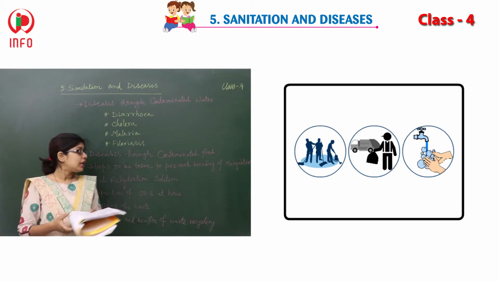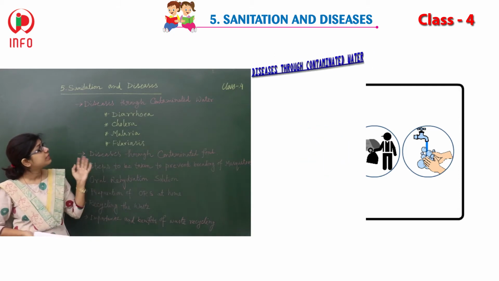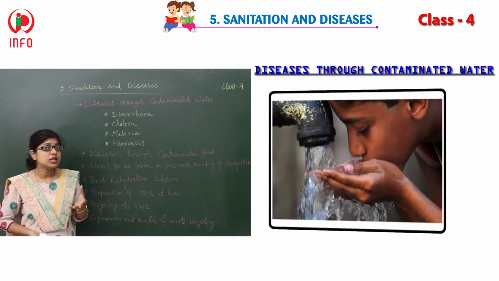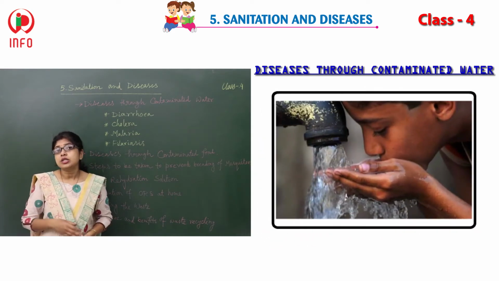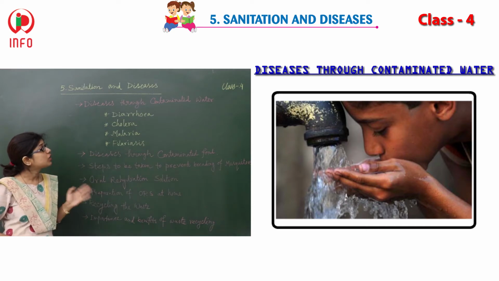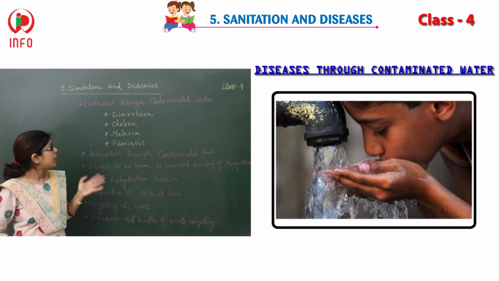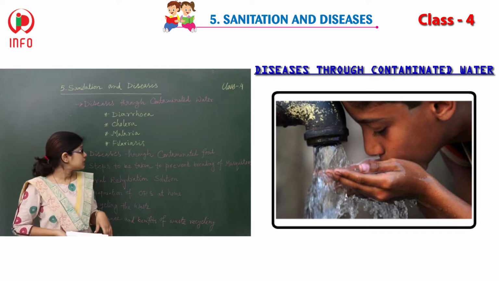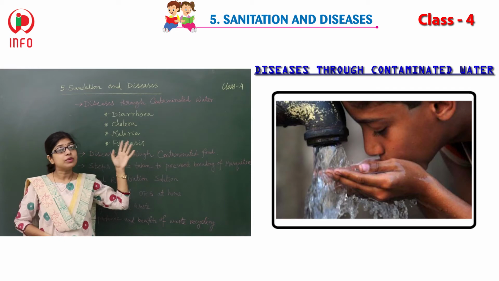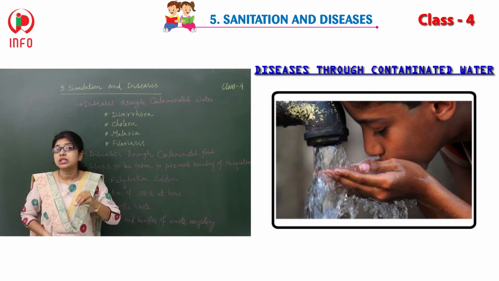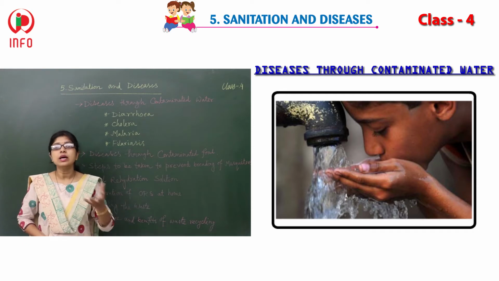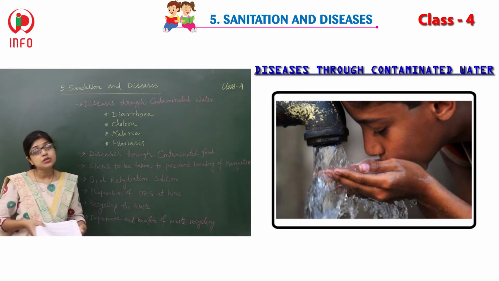Next, I would like to tell you about diseases spread through contaminated water. Contaminated water spreads diseases like diarrhea, cholera, malaria and filariasis. These four kinds of diseases are the main common ones, but there are other diseases also which are spread with the help of contaminated water.